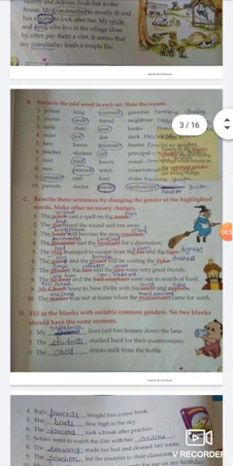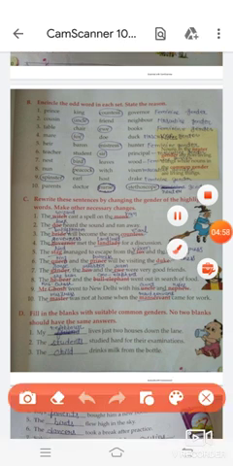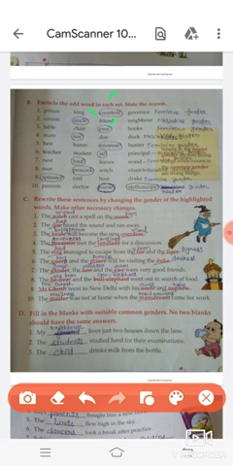Question number B. Encircle the odd one in each set. State the reason. Prince, king, countess, governor. We will circle countess. Why? Because it is feminine gender and all the rest are masculine gender. Cousin, uncle, friend, neighbor. Uncle is masculine gender. Other are common gender. Next is table, chair, you, books. You is feminine gender, so we will circle it.